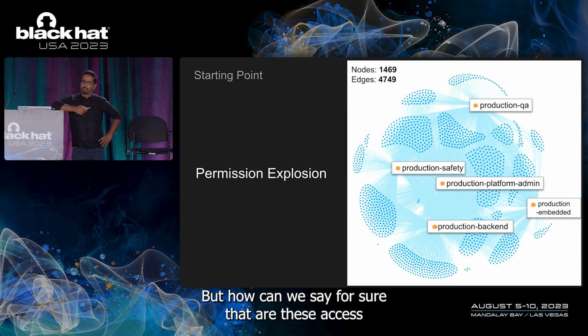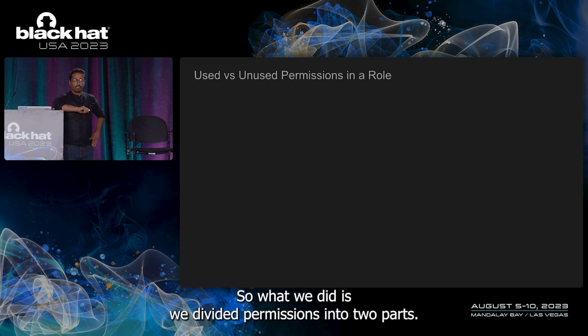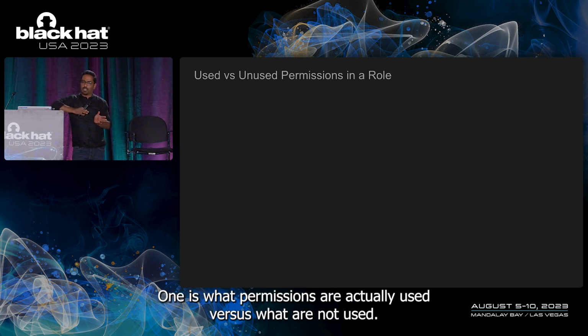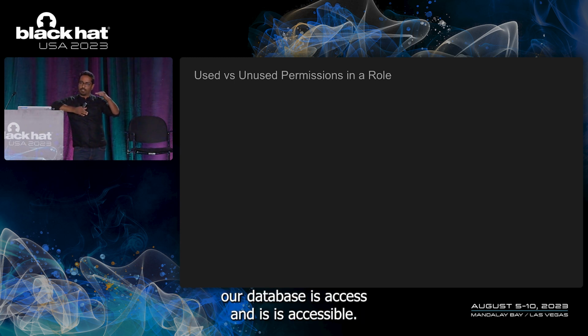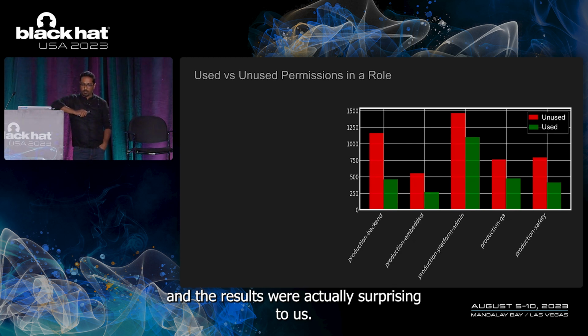But how can we say for sure that these are excess permissions, or these are the permissions that people actually need? So what we did is we divided permissions into 2 parts: what permissions are actually used versus what are not used. And if you remember, we have these fields in our database, is accessed and is accessible. So using those two fields, we created this graph, and the results were actually surprising to us.